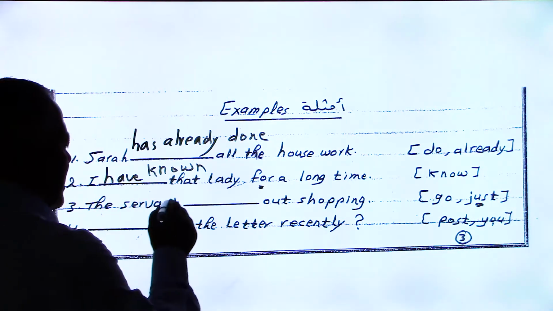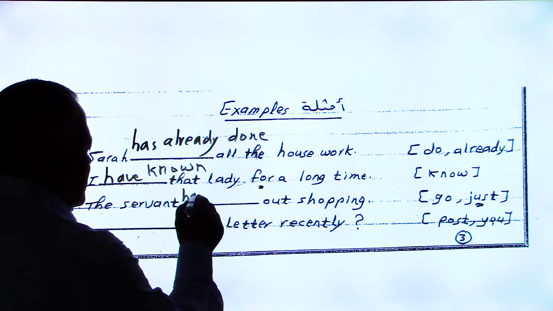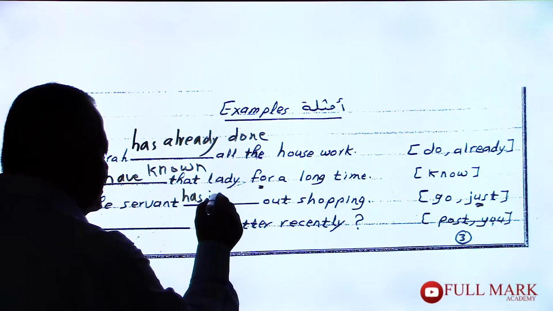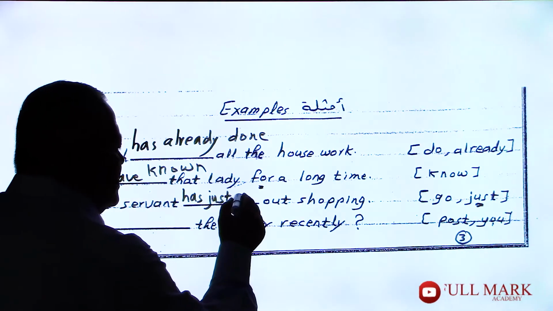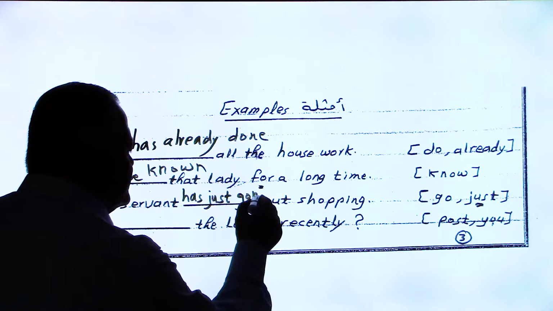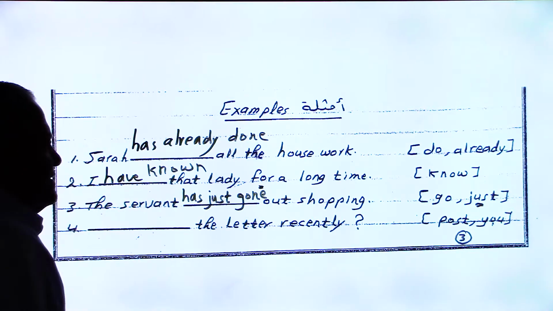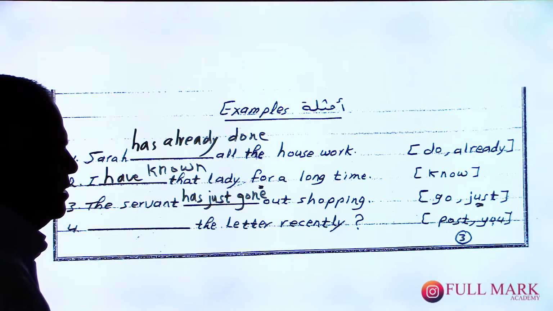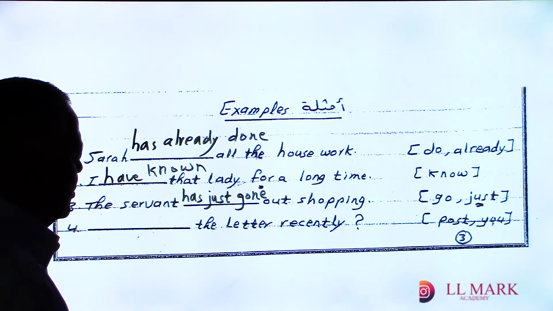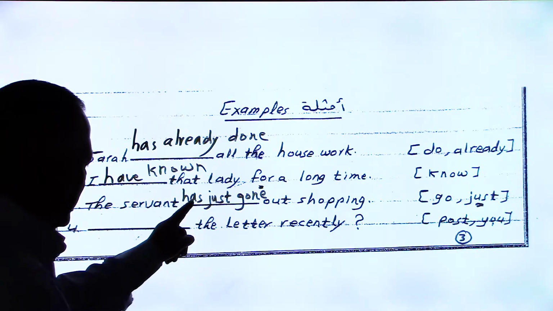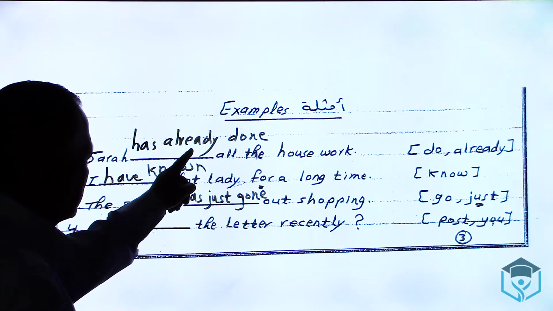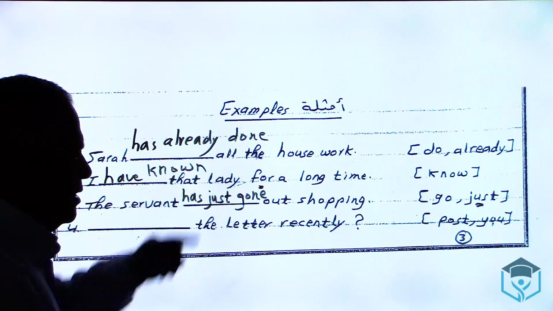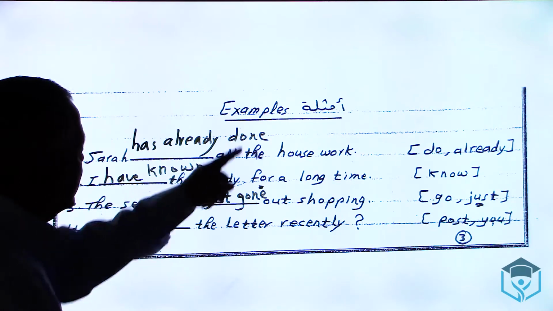The servant, singular, use has. Then the word just. Then verb 3, gone. So I say, the servant has just gone out shopping. Has just gone. Look, just comes between has and verb 3. Already comes between has and verb 3. So I say, has already done. Has just gone.